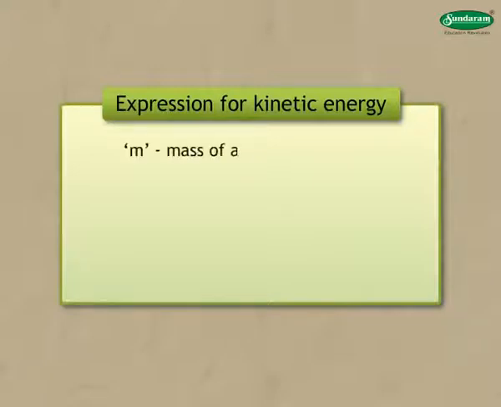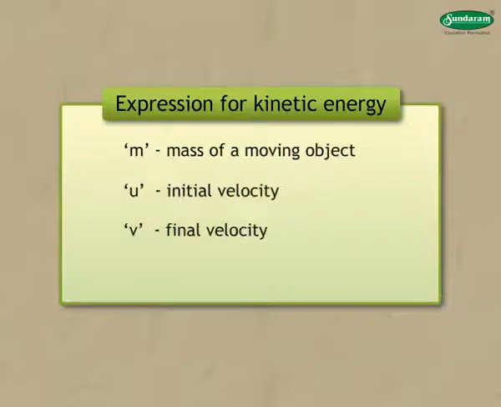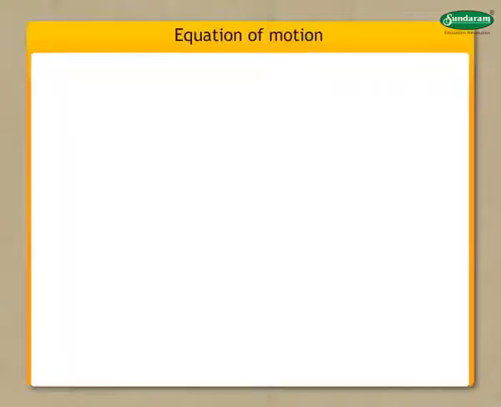Let m be the mass of a moving object. Let u be the initial velocity and v be the final velocity. Let a be the acceleration produced. Using the equation of motion, we get v² = u² + 2as. Therefore, subtracting u² from both sides, we get v² − u² = 2as.